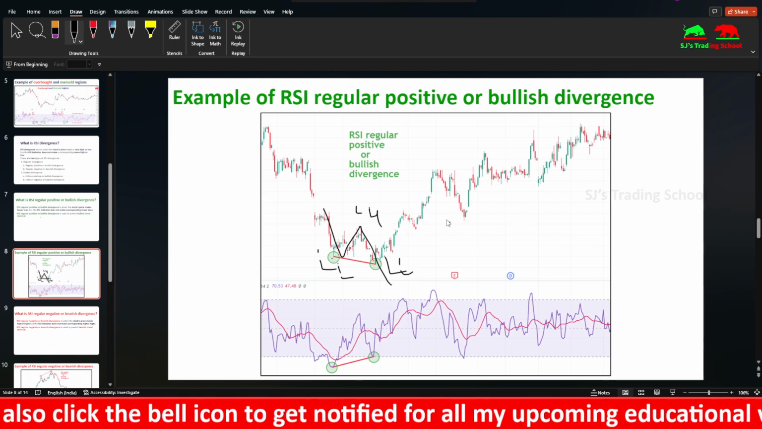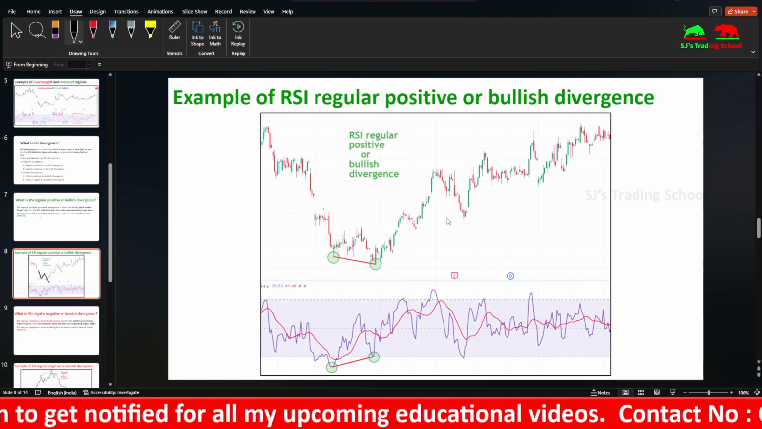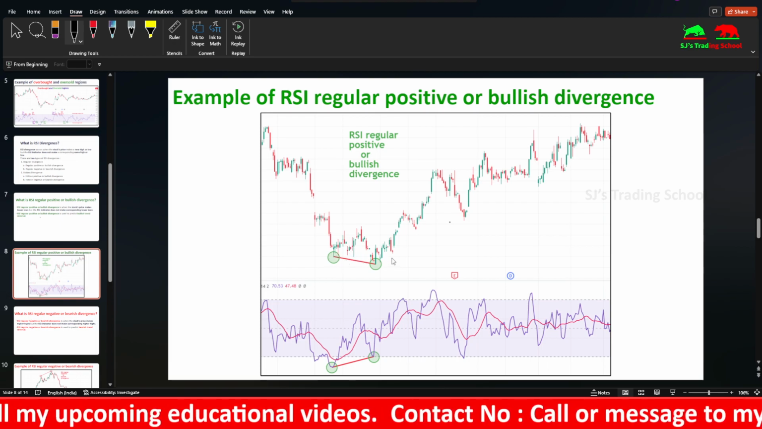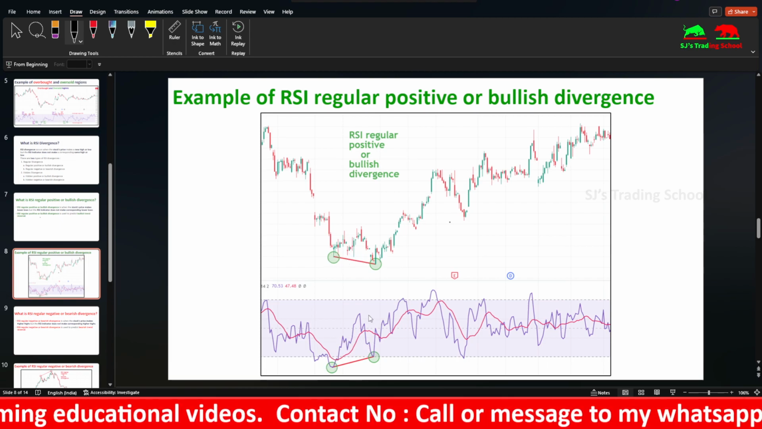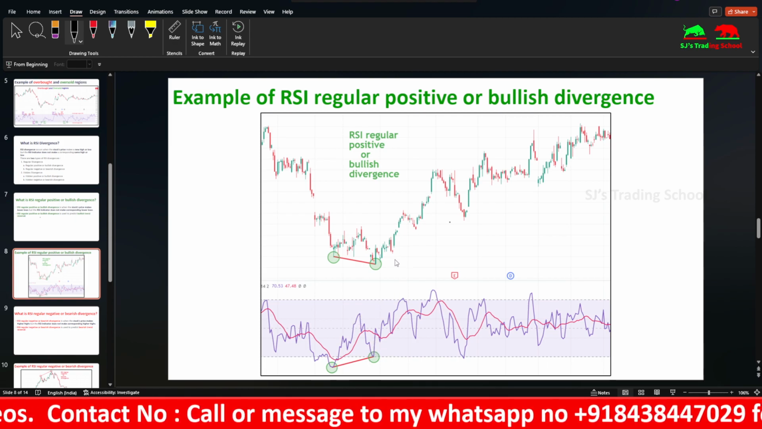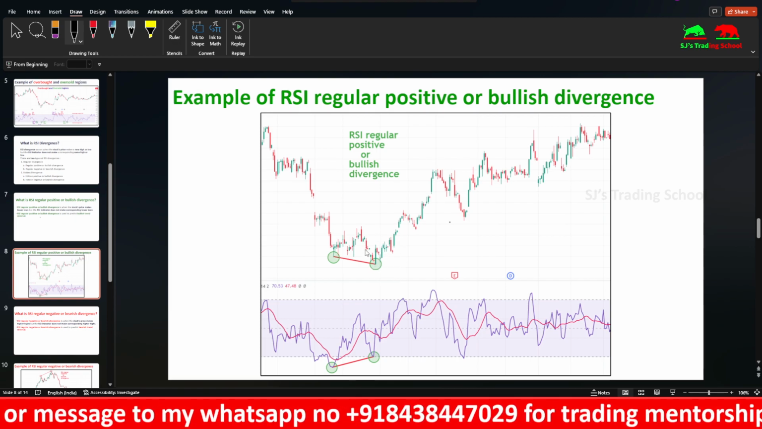If you didn't watch my structure video, watch that first. Then only you can understand it easily. So a lower low is formed on the price, but the RSI does not make a lower low. It forms a higher low. So this is what bullish divergence is. You can see the trend got reversed from bearish to bullish here.